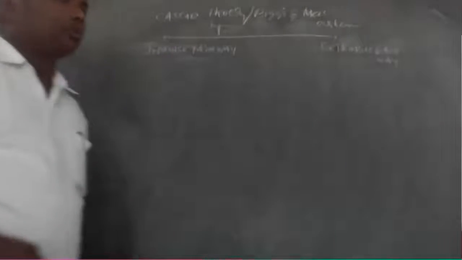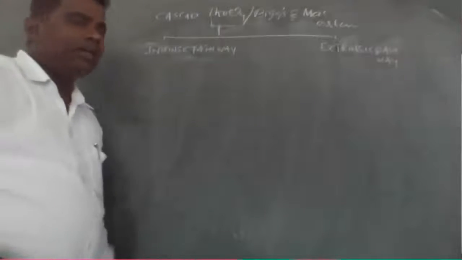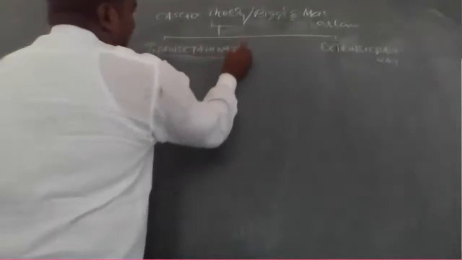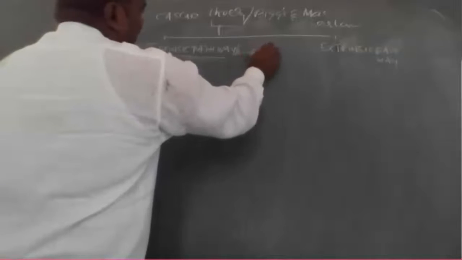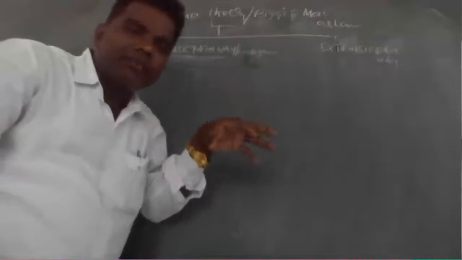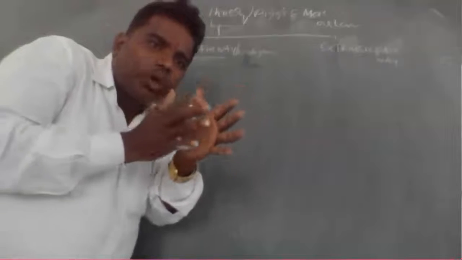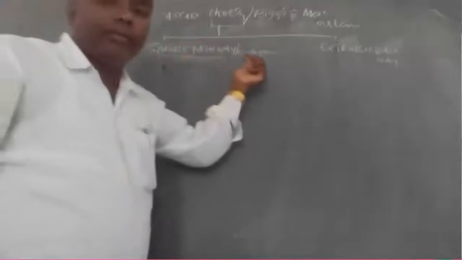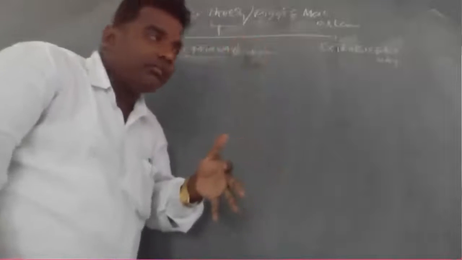Two pathways are there, the extrinsic pathway and the intrinsic pathway. The intrinsic pathway is an endogenous pathway. This pathway takes place on contact with collagen. That is the intrinsic pathway, when the tissue is injured.